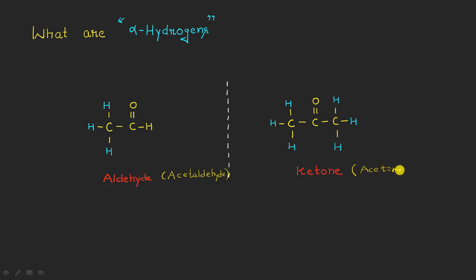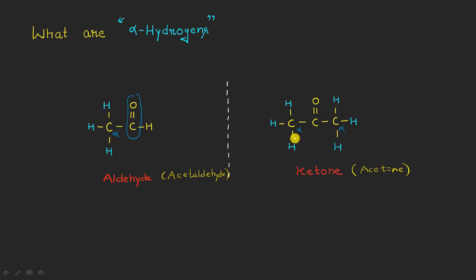Okay, so starting from the carbonyl group here, you will see that this carbon atom adjacent to the carbonyl is the alpha carbon atom. And even in this case, we are having 2 alpha carbon atoms. The first one is on the left hand side and the second one is on the right hand side.